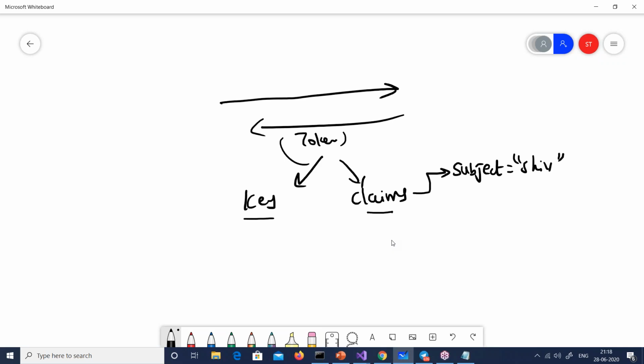Now what will happen? There will be a big key, and there will be these claims, where it says subject equal to Shiv. The API will extract this Shiv and then make the cache lookup. Right, guys? That's what I'm planning to do, and that's what that code is.